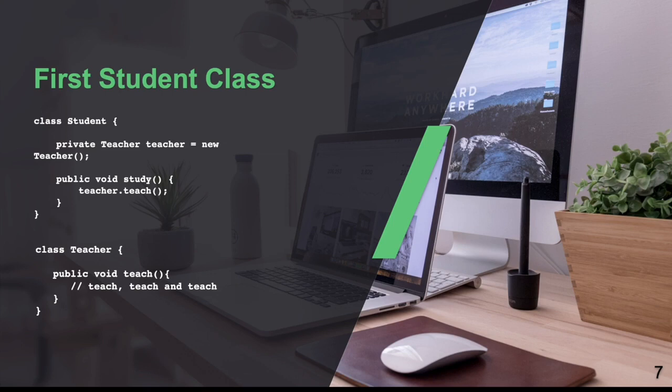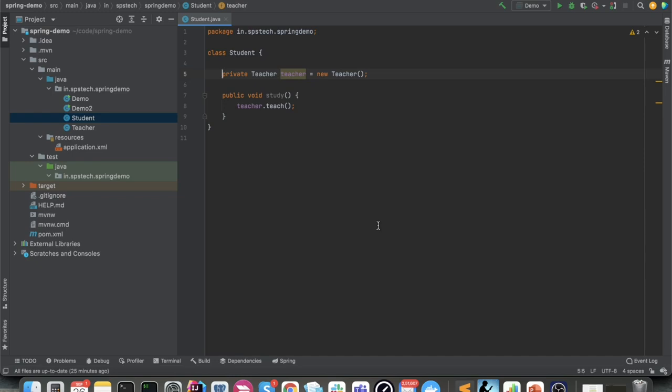Let's see the code for this teacher and student class. You can see the editor on my screen is an IntelliJ editor, and it is one of the commonly used IDEs for Java development.